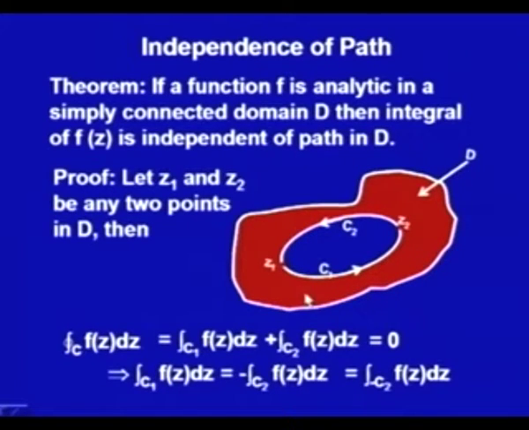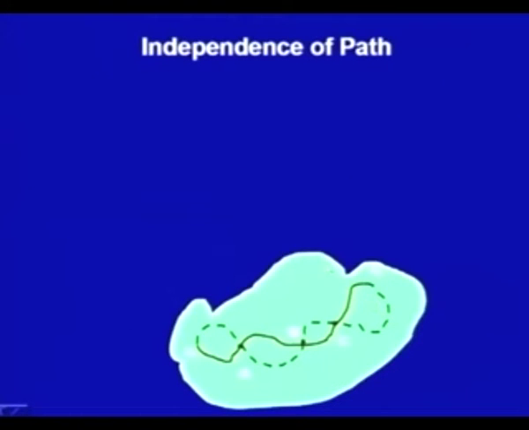Now, suppose for the path from z1 to z2, I talk about two paths such that they are intersecting each other. So, see what we could say is, suppose these are the 2 points z1 and z2, and we have one path, this red path, and another path, this green dashed path.